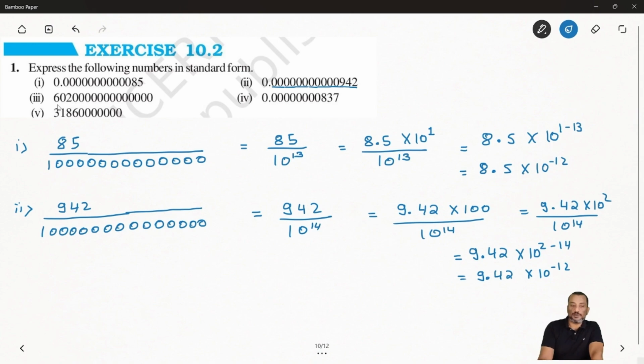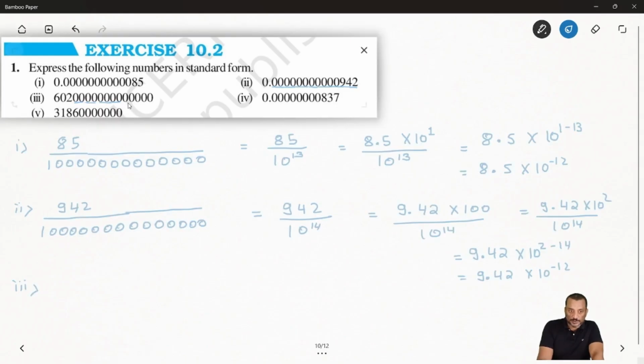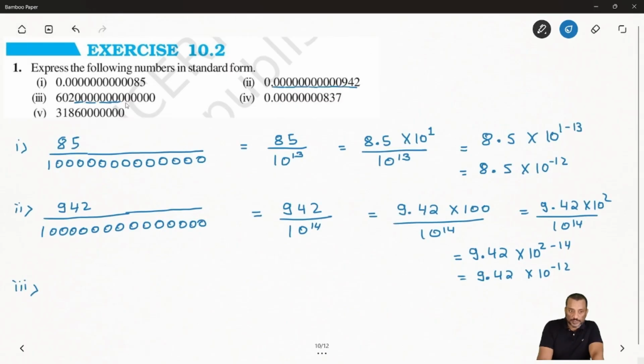Okay, same way you can see this number is given. Third one. So for the third one also you can see how many zeros. So 2, 4, 6, then 8, then after 8 you can see 10, 30. So how many zeros are given? 30. So can we write this one as 602 times 10 to power 13? Okay. Now after that, we have to express it in standard form.